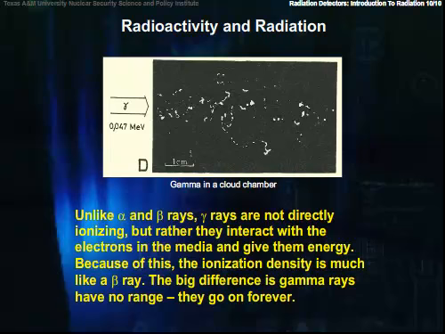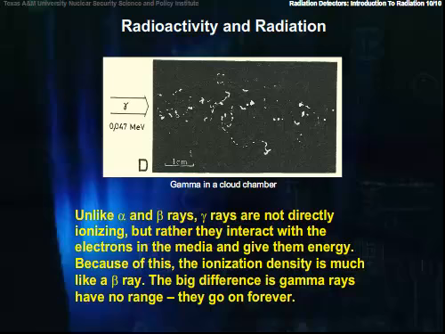Speaking of gammas, unlike alpha and beta rays, gamma rays are not directly ionizing, but rather they interact with the electrons in the media and give them energy. Because of this, the ionization density is much like a beta ray. The big difference is gamma rays have no range. They go on forever. They do have half-value layers, however.